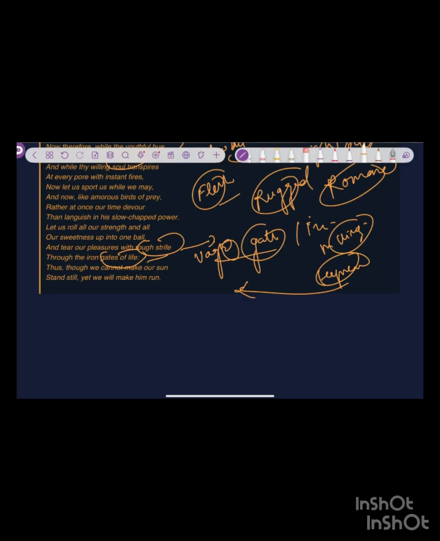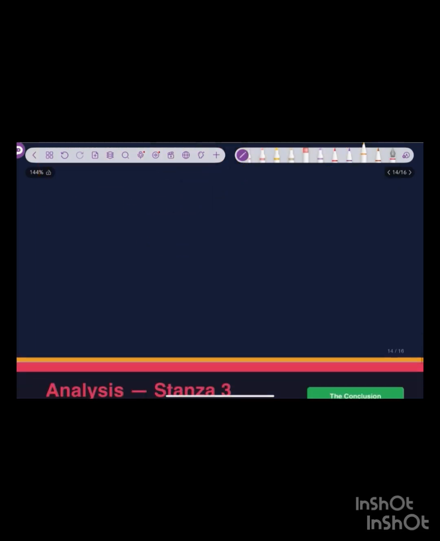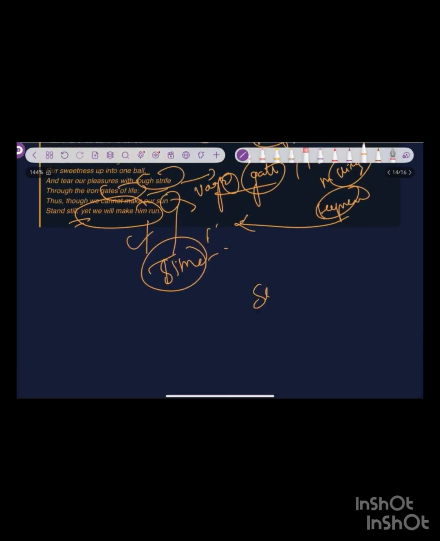Though we cannot make our sun stand still, because we don't have time. Here sun is used as time. So we cannot make time stand still. So before the time runs away, let's run with the time. Yet we'll make him run. The whole idea is that here he wants sexual unison.